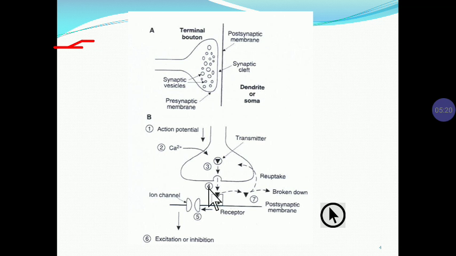After the release of this neurotransmitter, it acts on the ion channel. Depending on the receptor, if it is a ligand gated ion channel receptor, this ion channel is opened, and depending on which ion channel is opened, it causes depolarization or repolarization or hyperpolarization. If the sodium channel is open, it causes the depolarization.